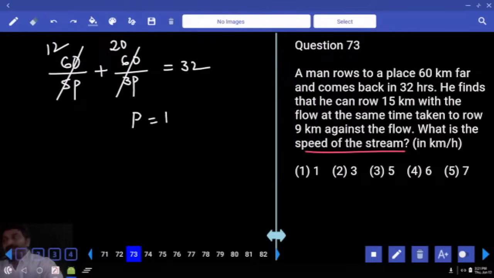Question is about speed of the stream. Downstream speed 5 parts, upstream speed 3 parts. How do you get stream speed? Difference by 2. Difference is 2 parts. By 2, 1 part. And that's what we have. 1 part is 1.